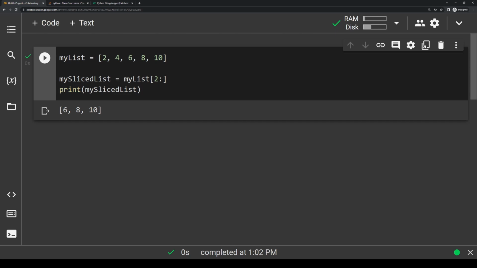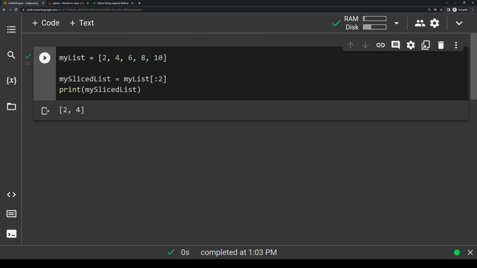So there's a lot of different ways you can do slicing with this. If I wanted to grab everything up until a certain index, I could do the opposite of this. So if I wanted everything up to index 4, I would write :4, because this is everything up to index 4, but not including 4. So if I actually print this out, it just prints out 2, 4, 6, and 8 because it's grabbing indexes 0, 1, 2, and 3. If I wanted to print everything up to index 2, but not including index 2, I would just write :2 like this, and you'll see it just prints out 2 and 4.